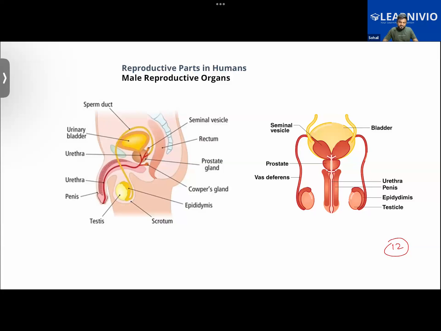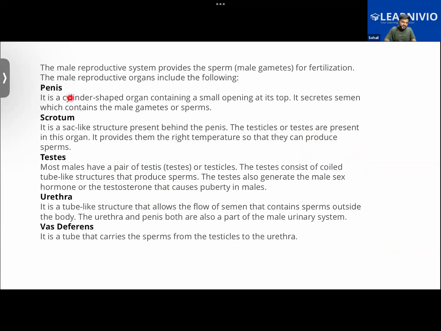This structure is the penis. It is a cylindrical shaped organ that has a small opening at its top, and via this it secretes semen which contains the male gamete or sperm. It's the same passage via which urine is also passed. So that is the first structure of the male reproductive organ, a cylindrical shaped organ.